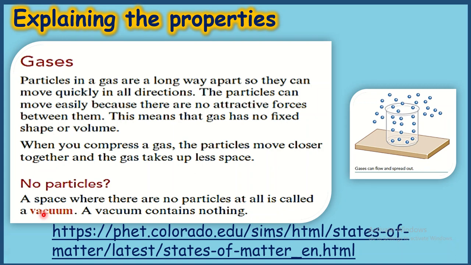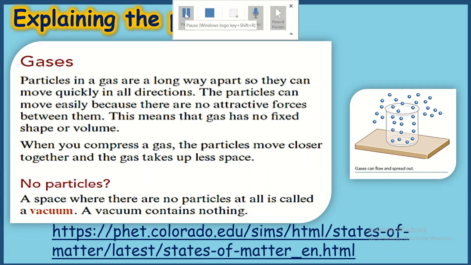Now a vacuum is a place where there are no particles. Okay, so a vacuum contains nothing. The example is space. Now space is a vacuum because there are no particles in space. That is why it can also be called a vacuum.